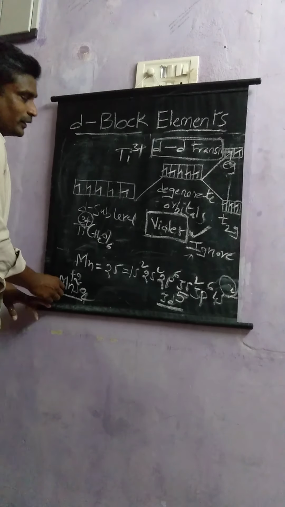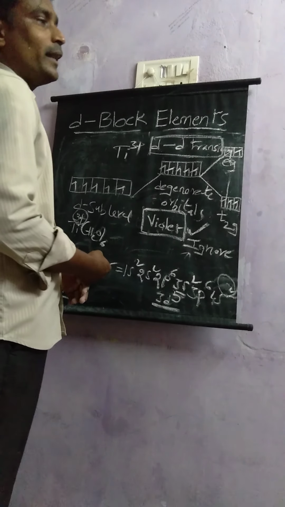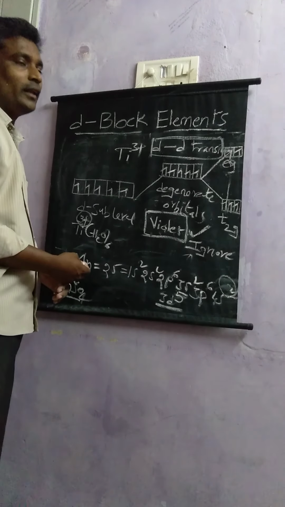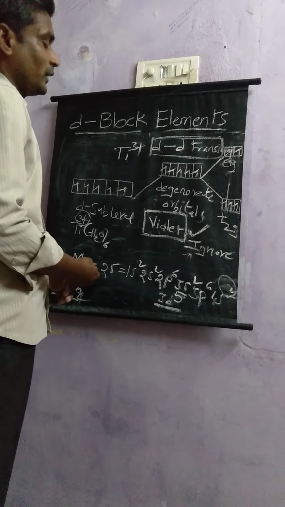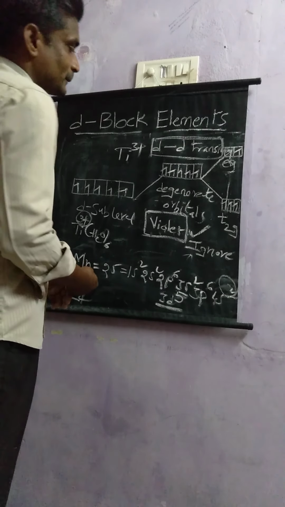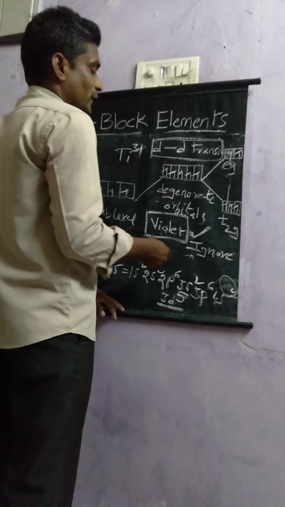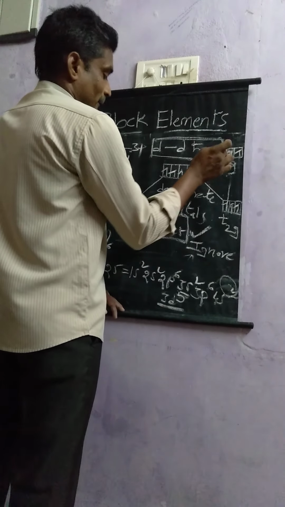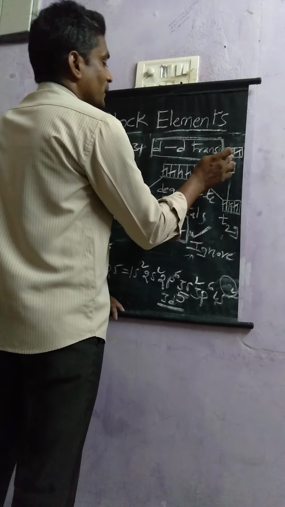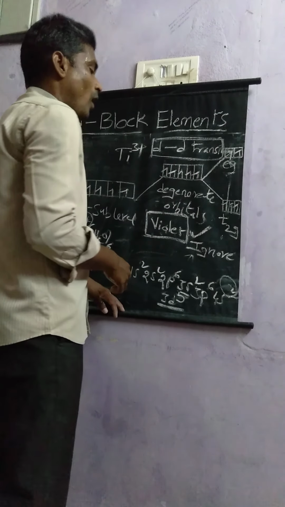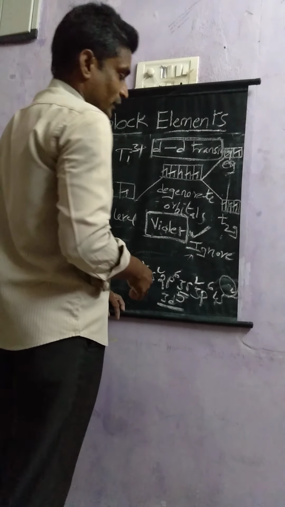Now our concept is why manganese compounds are pale in color. Pale in color because even after splitting of the d sublevel, in the T2g set and in the Eg set, all orbitals contain one electron each.